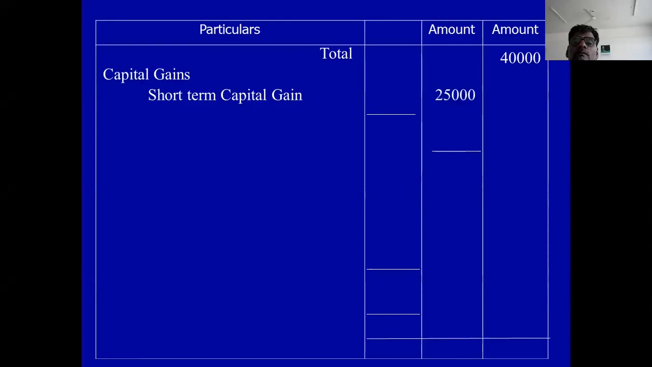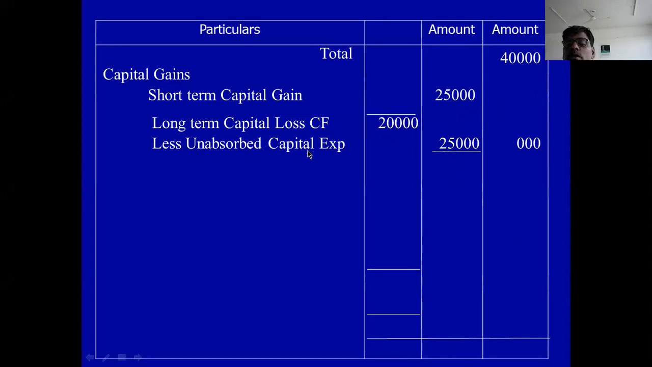Short-term capital gain 25,000, and long-term capital loss is 20,000. Long-term capital loss 20,000 is not possible to adjust in short-term. So you carry forward this loss to the next assessment year. So out of this 25,000, unabsorbed capital expenditure, I adjust capital expenditure 25,000 here. 25,000 is the gain, 25,000 is the unabsorbed capital expenditure. I adjust this unabsorbed capital expenditure from business. Okay, now capital gain is 0.